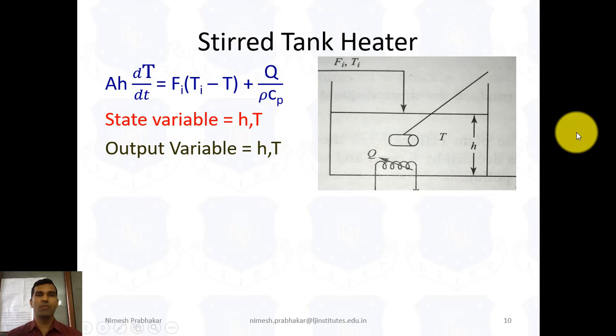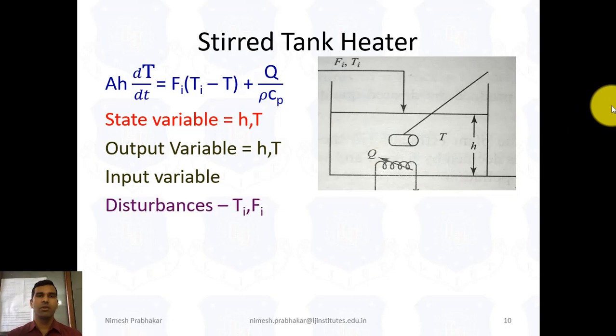The output variables are also H and T, because we consider the inside temperature T and the output temperature to be the same, and H indicates the height. For the input variables, the disturbance variables are Fi and Ti, because the disturbance is created due to Fi and Ti.